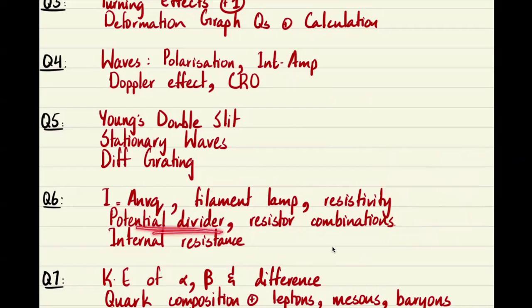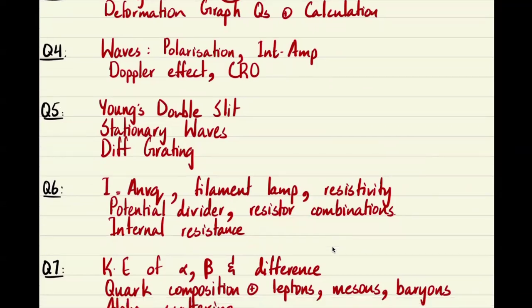Potential dividers, like with resistors that depend on ambient conditions such as LDRs or thermistors, that can be asked. Resistor combinations, and how you have basic series and parallel circuits, how you solve those. Internal resistance also was asked, I think, throughout the winter 24 series and also through the summer 24, but again I think that has a higher probability than anything else of coming in. Potentiometers, I think, are probably not going to be assessed, or they'll be assessed in the MCQs.